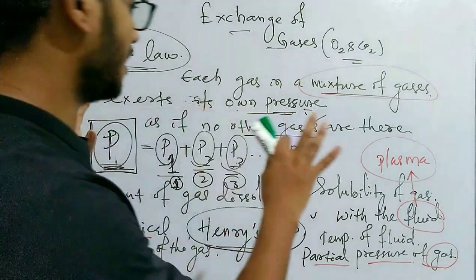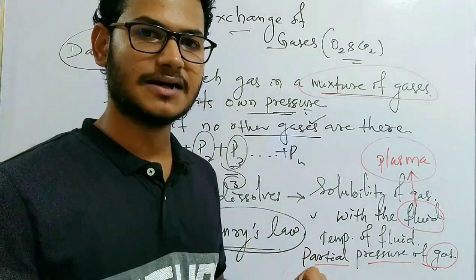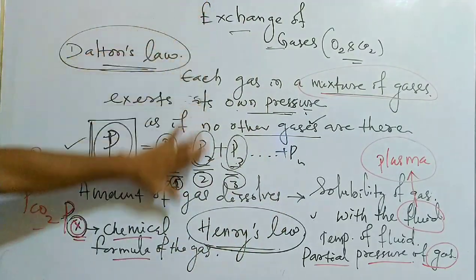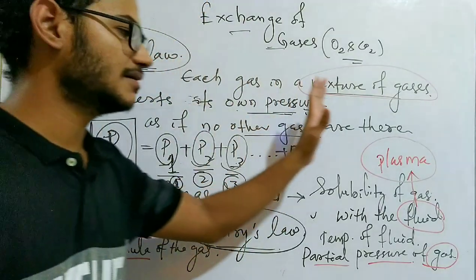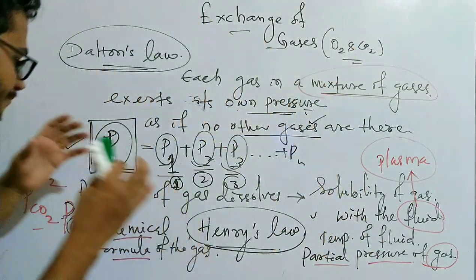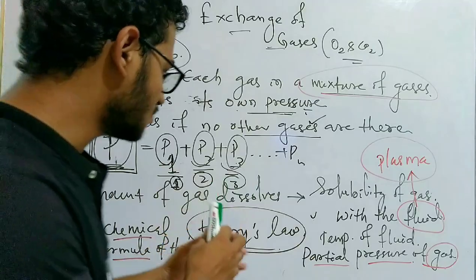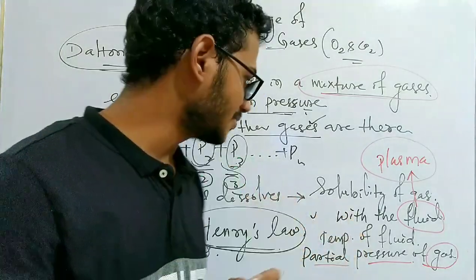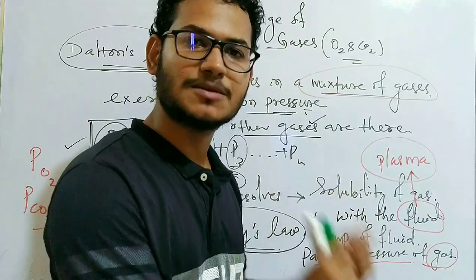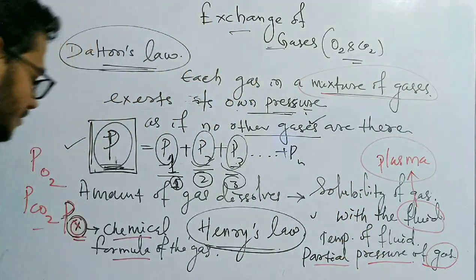Okay, so this is how we understand it. Before going into detail about the exchange of gases, we need to understand these different aspects of the dissolving of oxygen and carbon dioxide, how they dissolve into the fluid, that is the blood or the blood plasma.